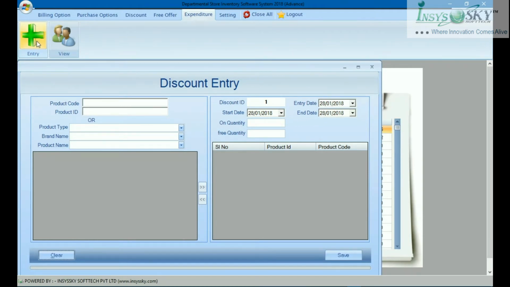These are the expenditures in the shop or whatever is there. Some guys can do some sort of expenditure which is out of control. For example, they purchased diesel for something, so you can put it here.